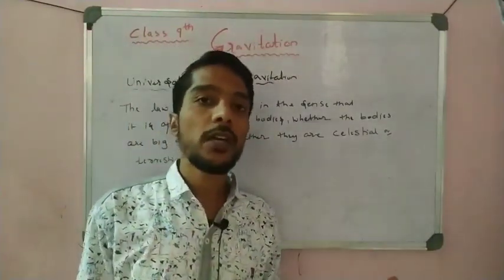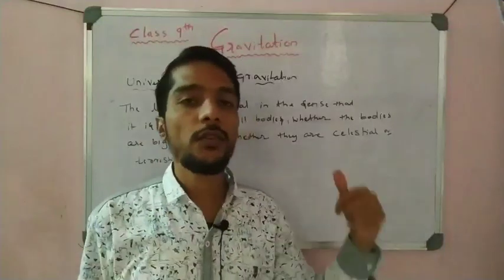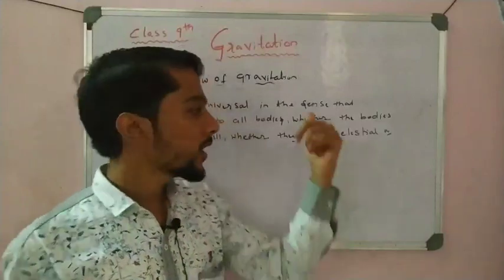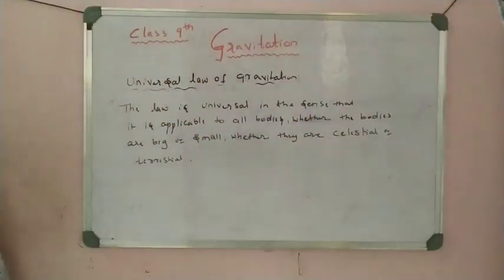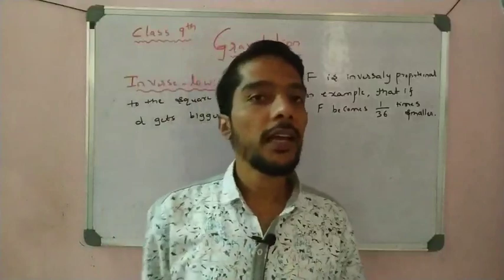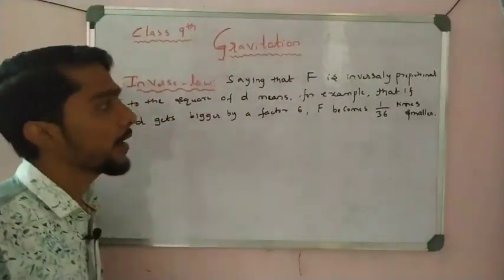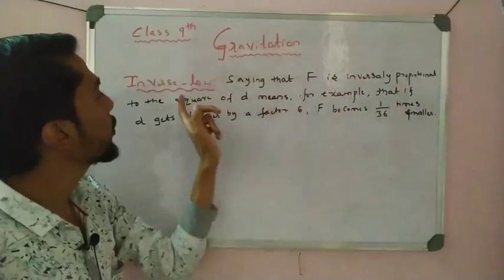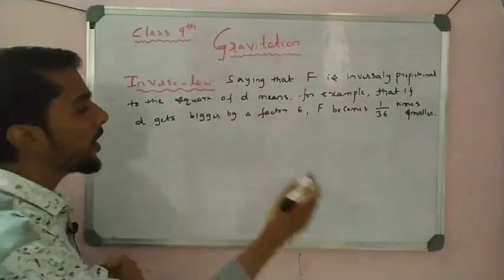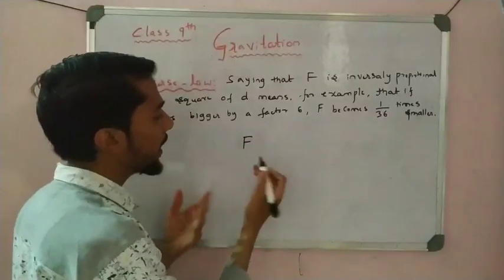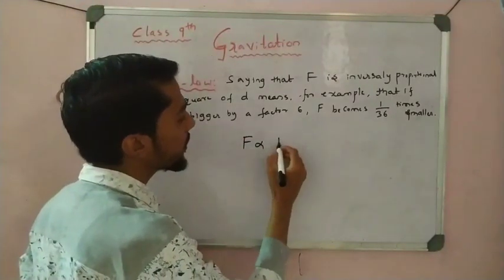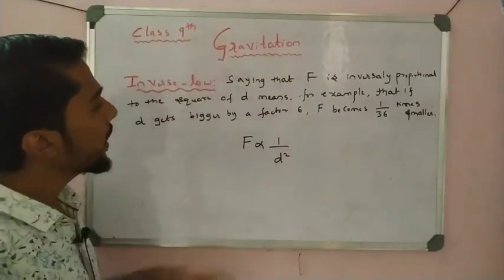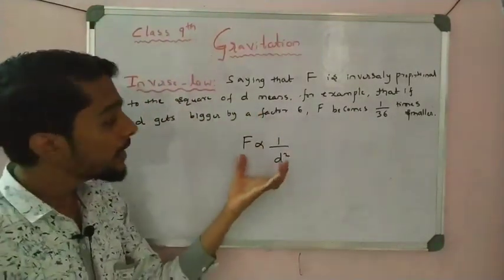We continue our discussion about the importance of gravitation, and also the inverse law. What is that inverse law and what is the importance of gravitation? First write down this one. Now take the next point, the inverse law. It says that F is inversely proportional to the square of d, which we already wrote in the derivation. What does it mean?